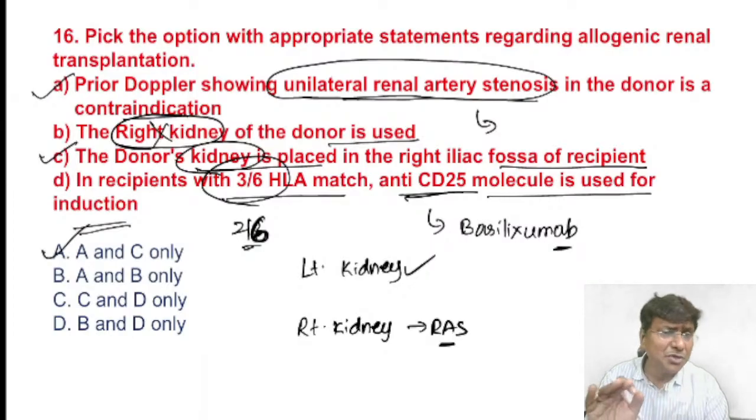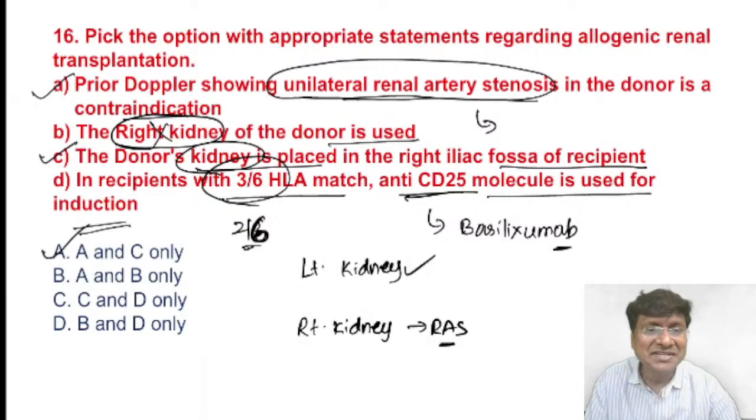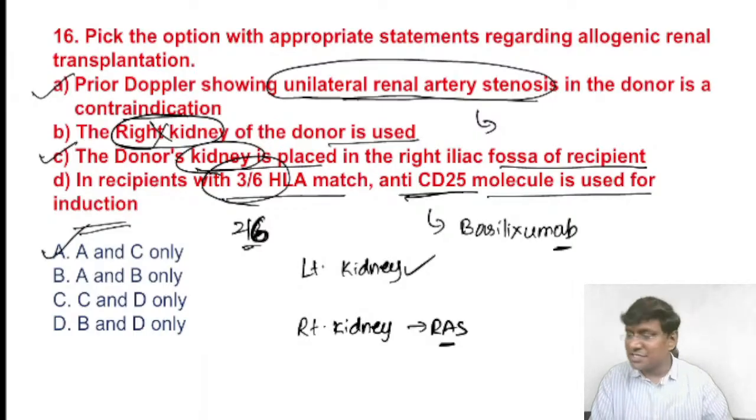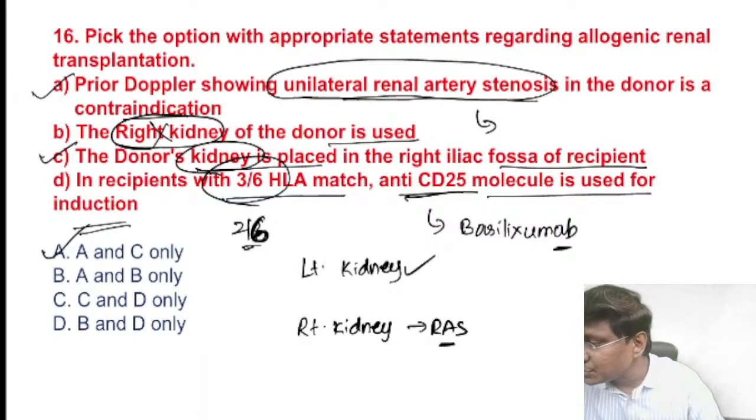And as and when you place the kidney, what you are very much worried about is immune rejection. So for immune rejection, we give the induction therapy and we also give chronic maintenance therapy. That is, cyclophosphamide, azathioprine and prednisolone need to be given in patients with kidney transplantation. Okay, right. Moving to the next question.